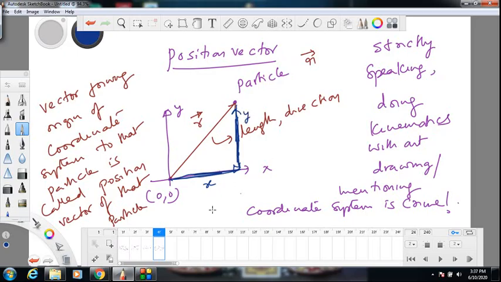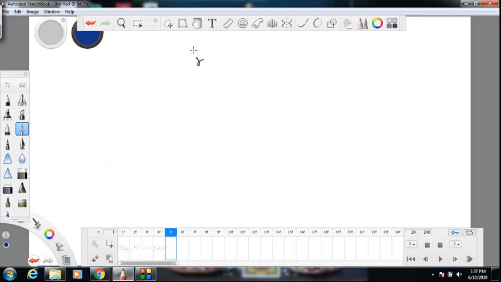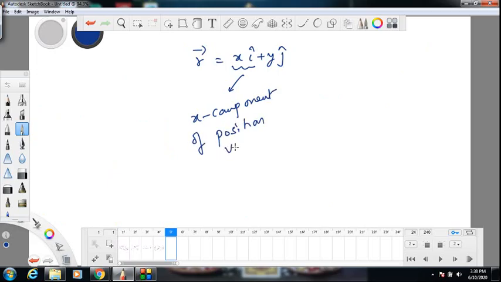So this position vector can be written as xi plus yj. So this is the x component of position vector. I use the variable x to represent x component of position vector. And this is y component.